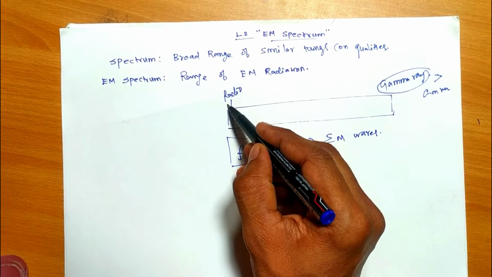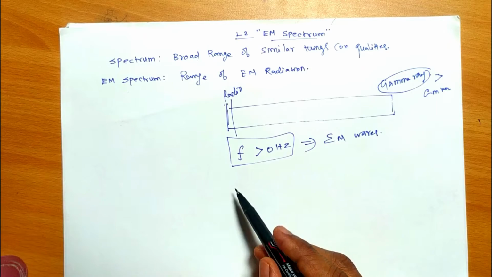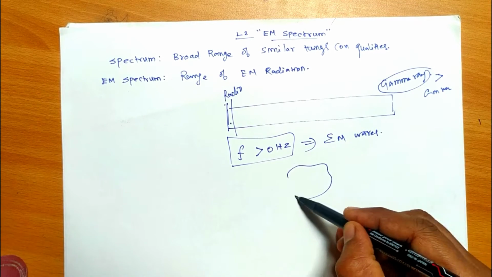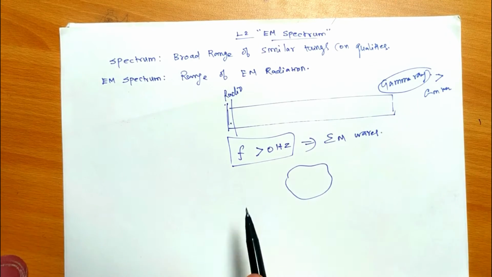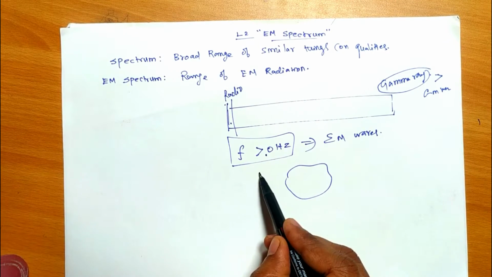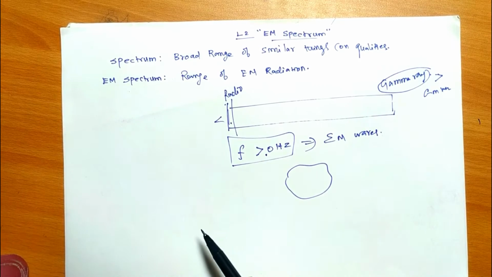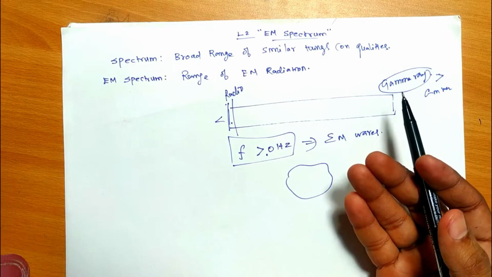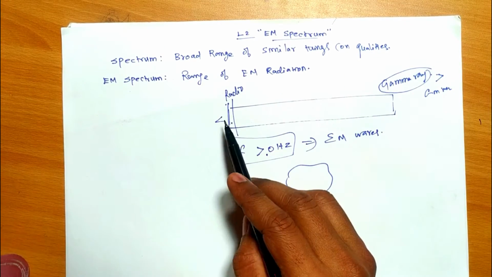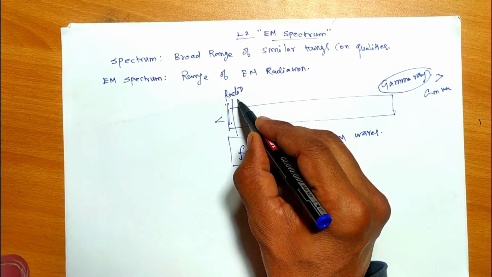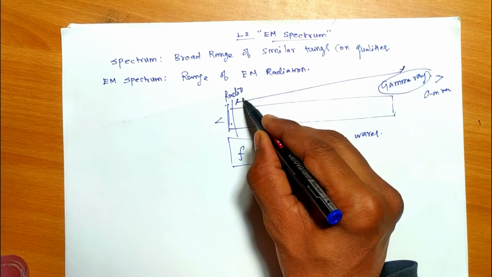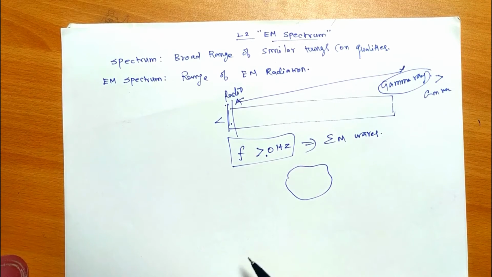But the reason they have classified only between radio waves to gamma rays is that from the radio waves, we have a reasonable amount of radiation around a particular antenna or anything, right? From 0 hertz to the radio waves, or below the radio waves, we have lesser radiation that may not be useful for these types of applications. So scientists have classified the useful spectrum, starting from radio waves to gamma rays, and they can use it in applications of various fields. Okay, so this is all about the electromagnetic spectrum.